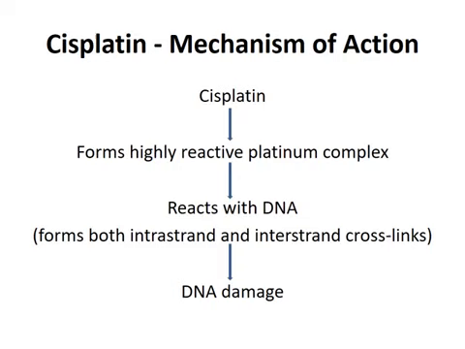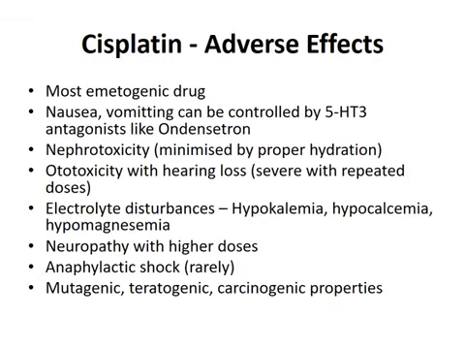Cisplatin, the mechanism of action. Cisplatin forms a highly reactive platinum complex, and this reacts with DNA, and it forms both intrastrand and interstrand crosslinks, and ultimately this causes DNA damage. The adverse effects of cisplatin: it is the most emetogenic drug. Nausea and vomiting can be controlled by 5-HT3 antagonists like ondansetron.